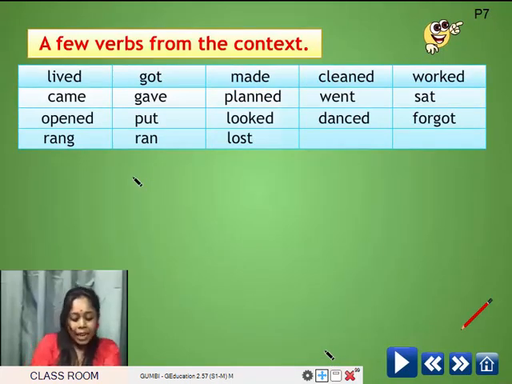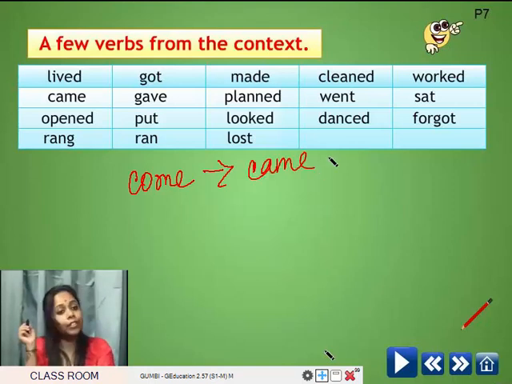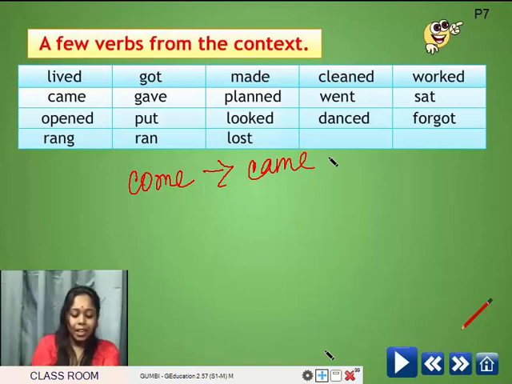Then the next one. Came. You made a mistake while filling in the blanks in the paragraph. Yes, ma'am. Remember the word is come. So, the past form is came. Is it a regular verb or an irregular verb? No, ma'am. They are different. No ed or d. Yes, that is an irregular verb.